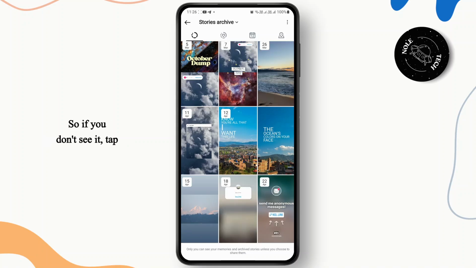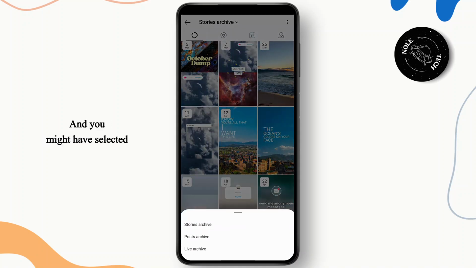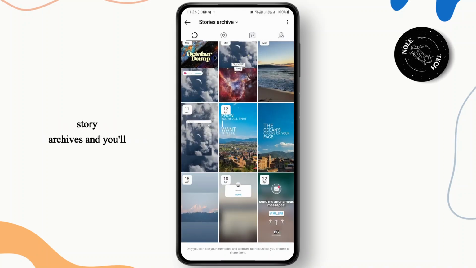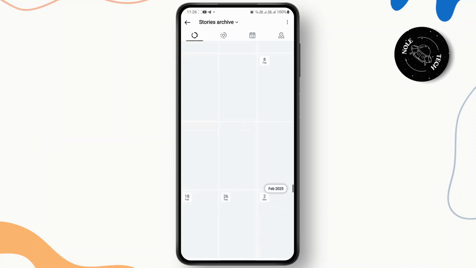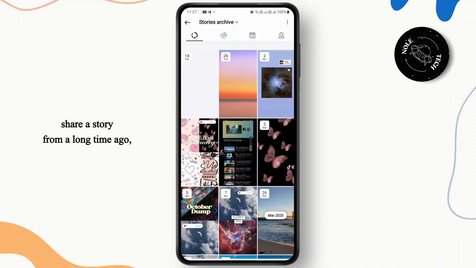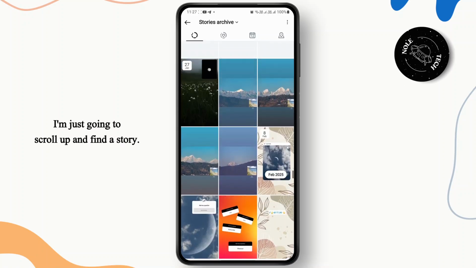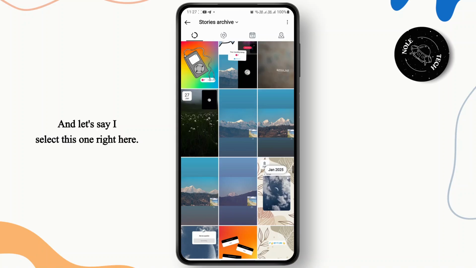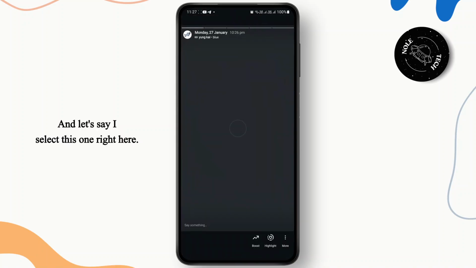So if you don't see it, tap on the drop down at the top and you might have selected your posts or live archives. So in that case, you're going to have to select story archives and you'll get to your story archives. So let's say if I want to share a story from a long time ago, I'm just going to scroll up and find a story. And let's say I select this one right here.